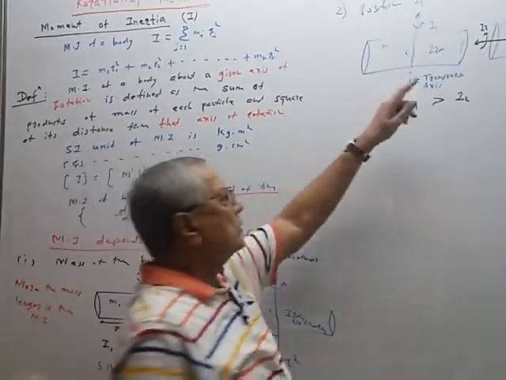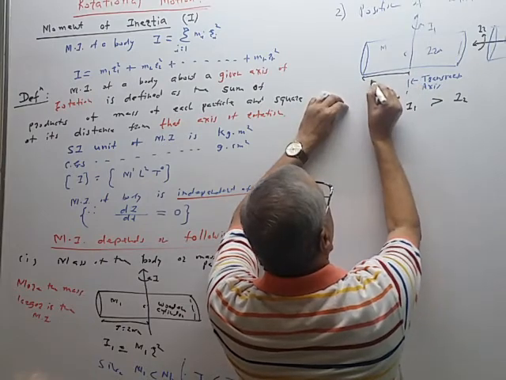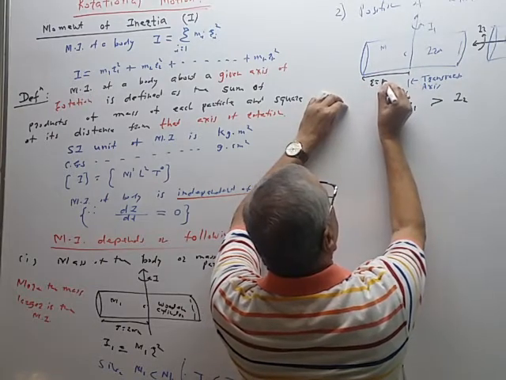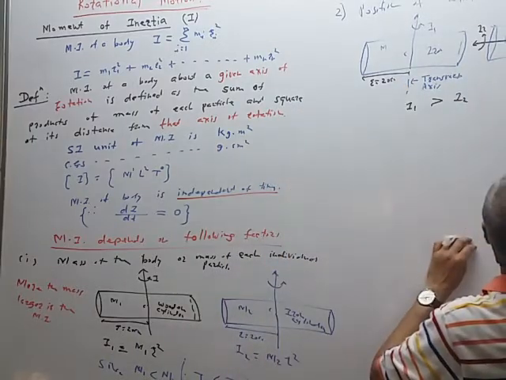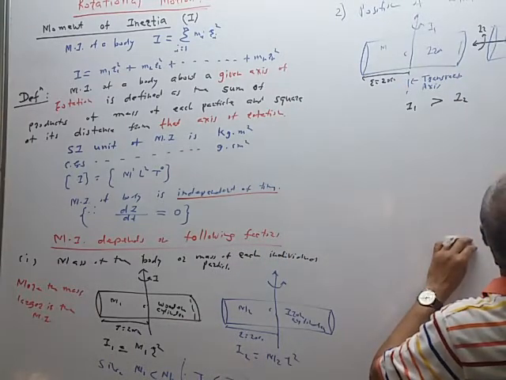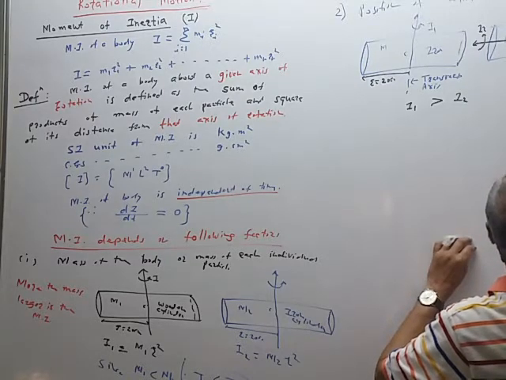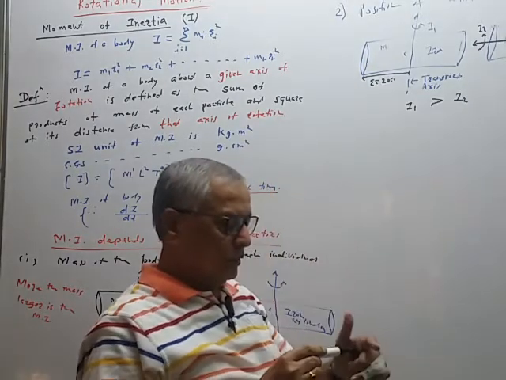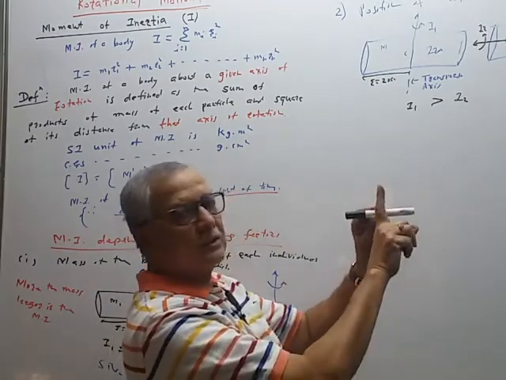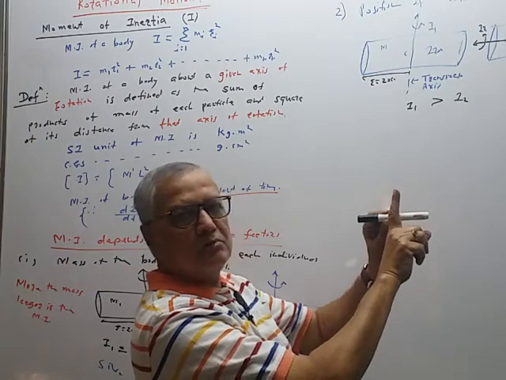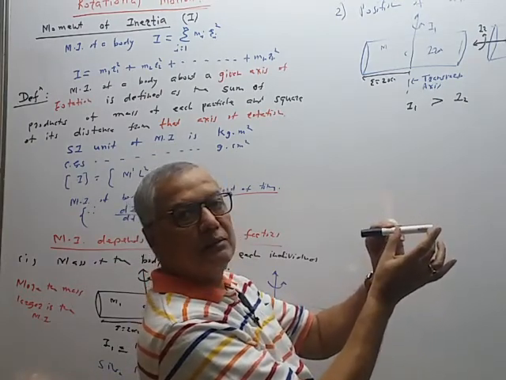Why? Because in this case the mass is distributed from the axis of rotation up to 20 centimeter. In this case the mass is distributed only up to 5 centimeter. When the axis passes through the center perpendicular to its length, the end particle is at 20 centimeter.